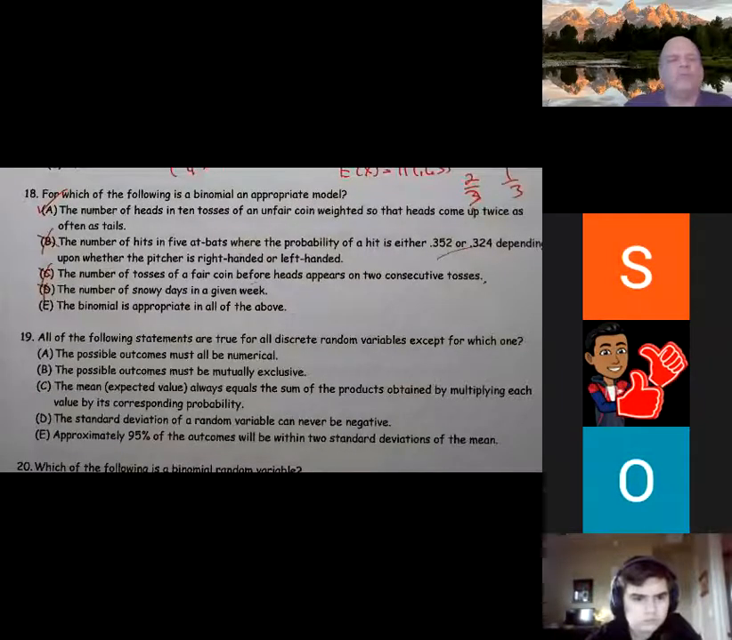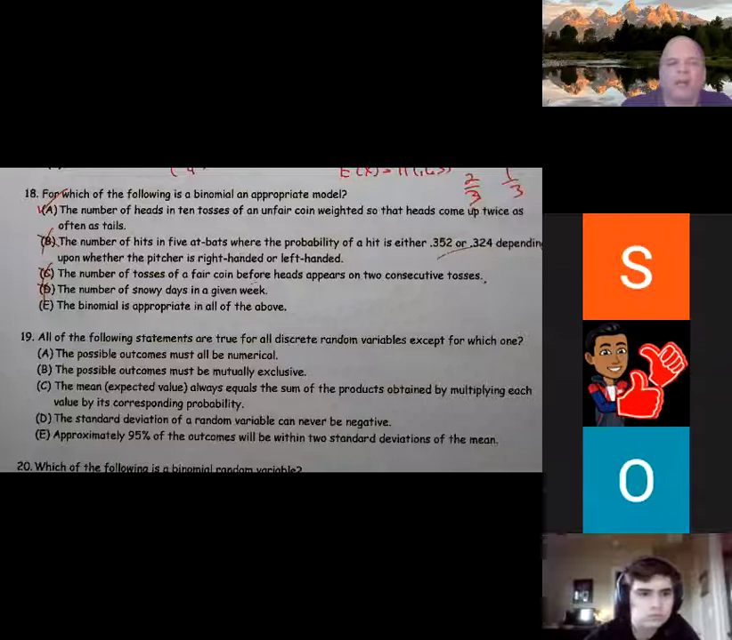All right, question number 19. All of the following statements are true for all discrete random variables except for which one? The possible outcomes must all be numerical. That is true. Discrete random variables, we're looking for numerical values. Matter of fact, they need to be whole numbers, 1, 2, 3, 4, 0, etc.